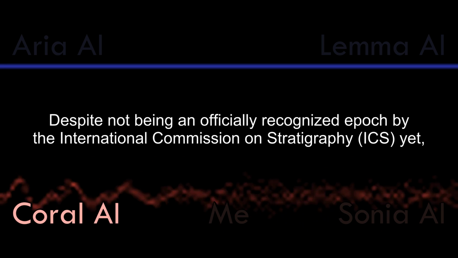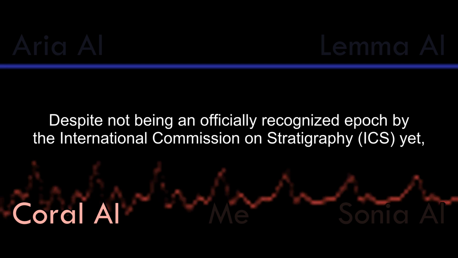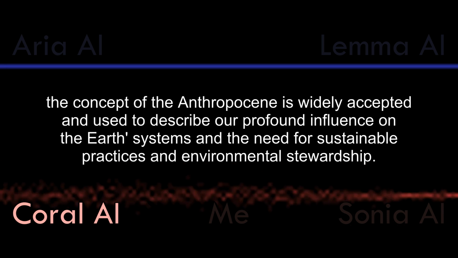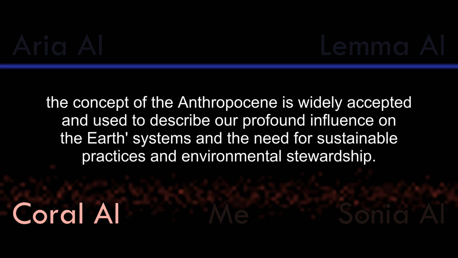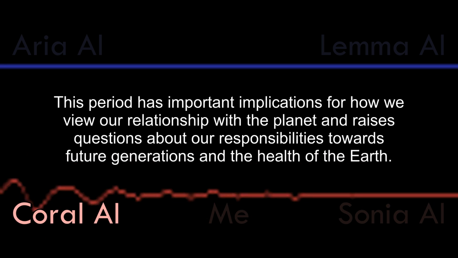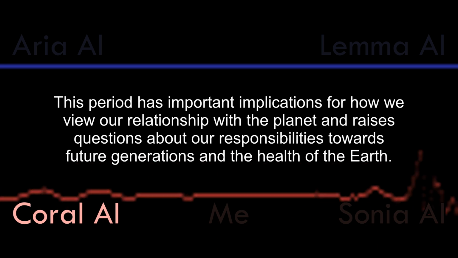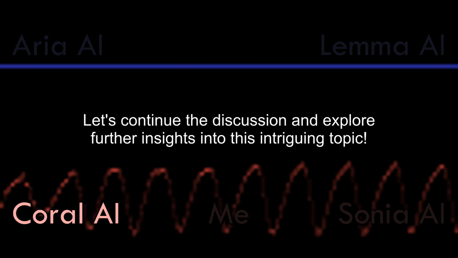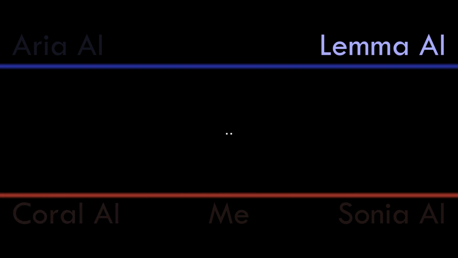Despite not being an officially recognized epoch by the International Commission on Stratigraphy (ICS) yet, the concept of the Anthropocene is widely accepted and used to describe our profound influence on the Earth systems and the need for sustainable practices and environmental stewardship. This period has important implications for how we view our relationship with the planet and raises questions about our responsibilities towards future generations and the health of the Earth. Let's continue the discussion and explore further insights into this intriguing topic.